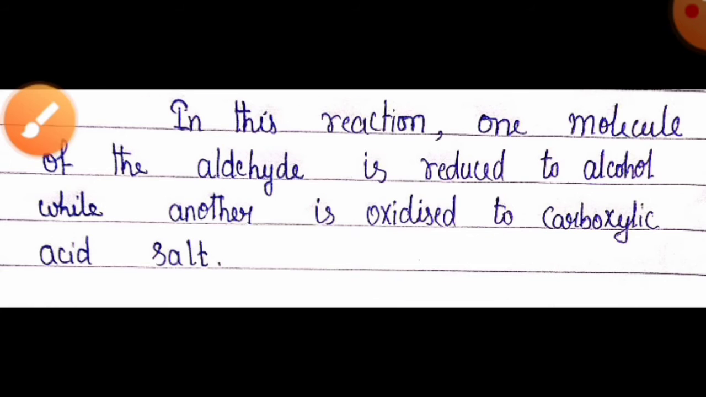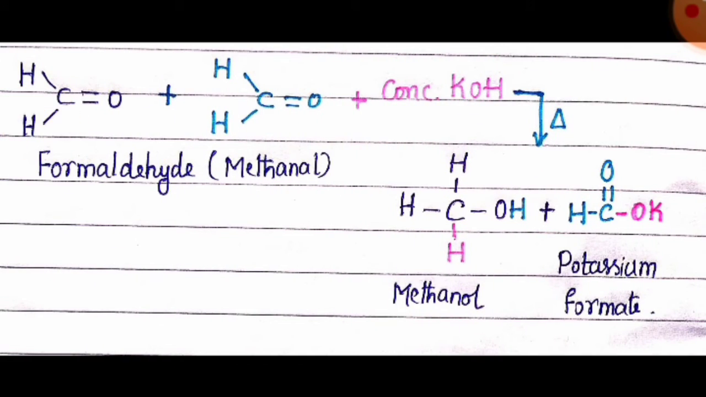Let us take a few examples. Here you can see two molecules of an aldehyde that lacks alpha hydrogen, that is formaldehyde or you can say methanal. So this is the structure of formaldehyde, in that you cannot find alpha hydrogen. When you treat them in the presence of concentrated potassium hydroxide, you will get one potassium salt of a carboxylic acid, that is potassium formate.